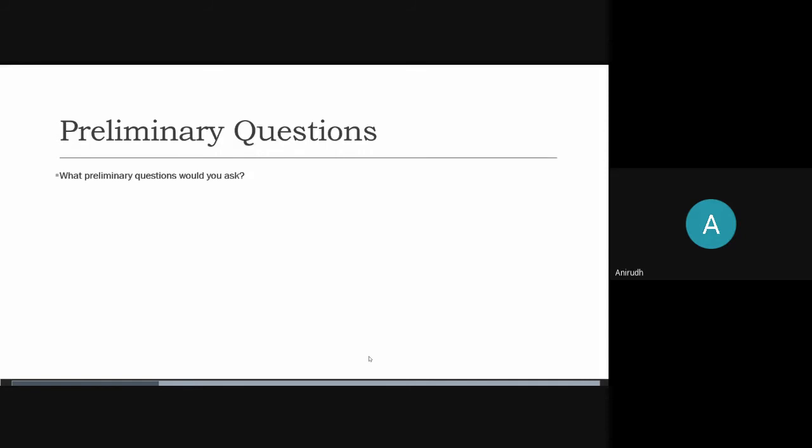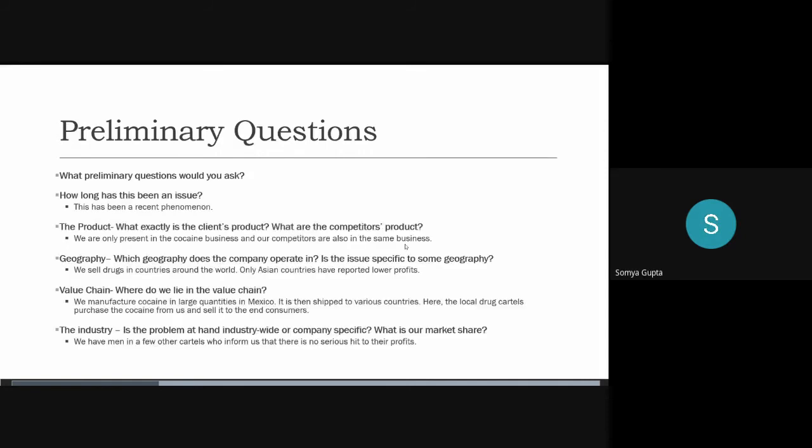Okay, yeah. So how long has this been an issue? Recent phenomenon. We have 2 years. Product. We're only present in the cocaine business, and our competitors are also in the same business. With geography, we are all around the world, and only Asian countries have reported low profits. Value chain, we lie. Right. So the local drug cartels purchase the cocaine from us and sell it to the end consumers.